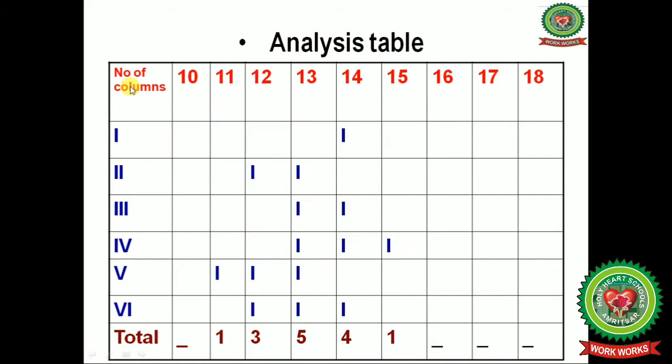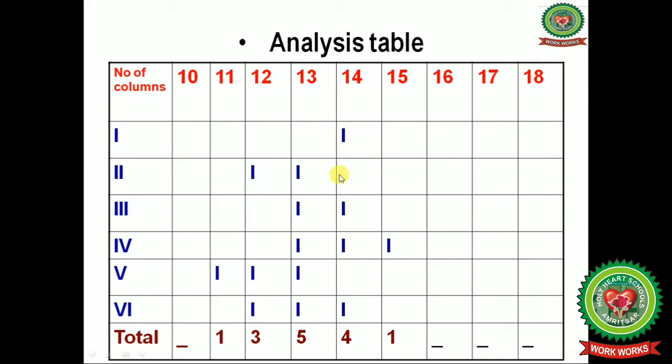In the analysis table, on the column side we will mark the columns 1, 2, 3, 4, 5 and 6, and horizontally we will mark the values of the variables, that is 10, 11, 12, 13, 14, 15, 16, 17 and 18.